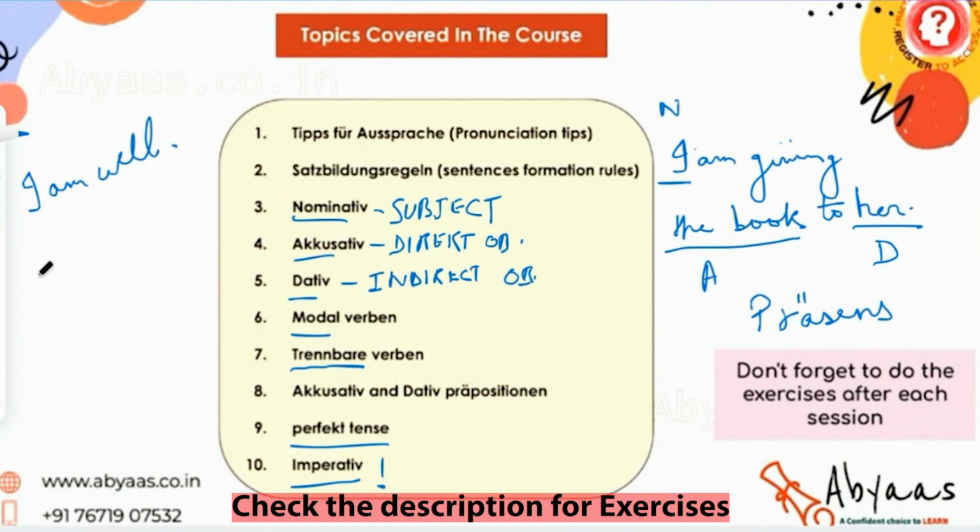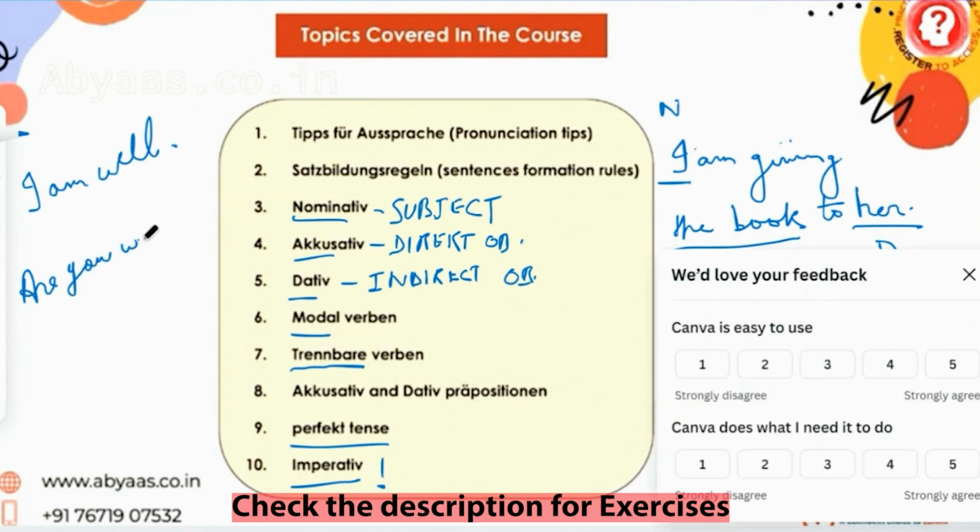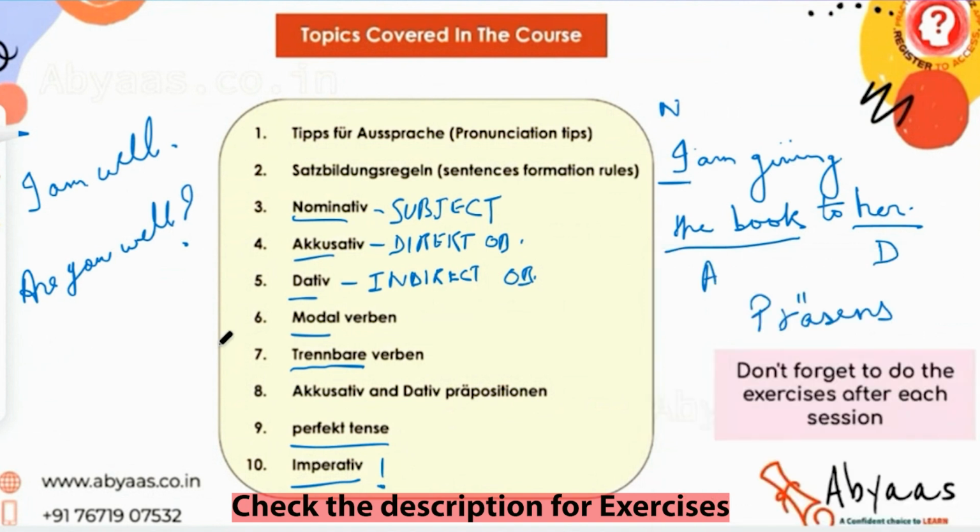And if I have to ask someone, are you well? Then I'll put a question mark, right? And if I have to say get well soon to someone, so I'm being polite here, or I'm making an imperative, right? So I'm wishing it upon them.